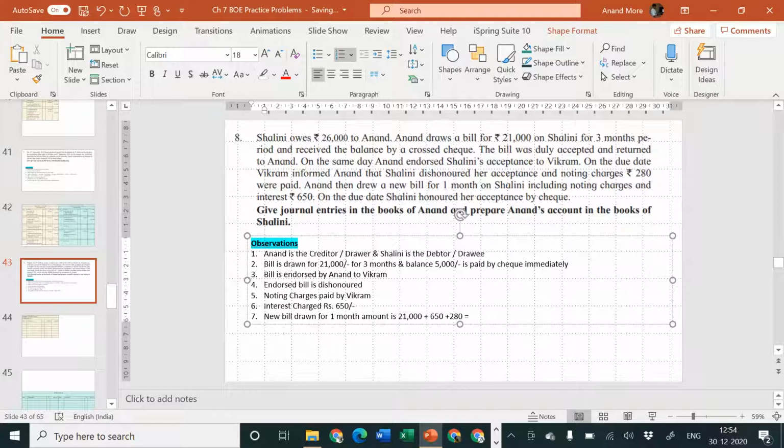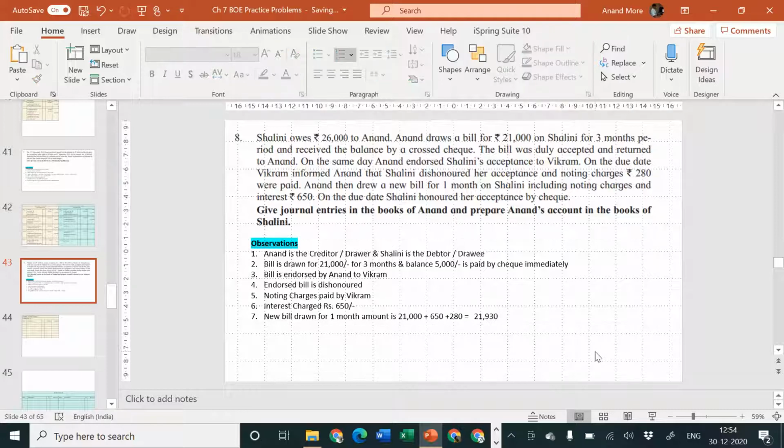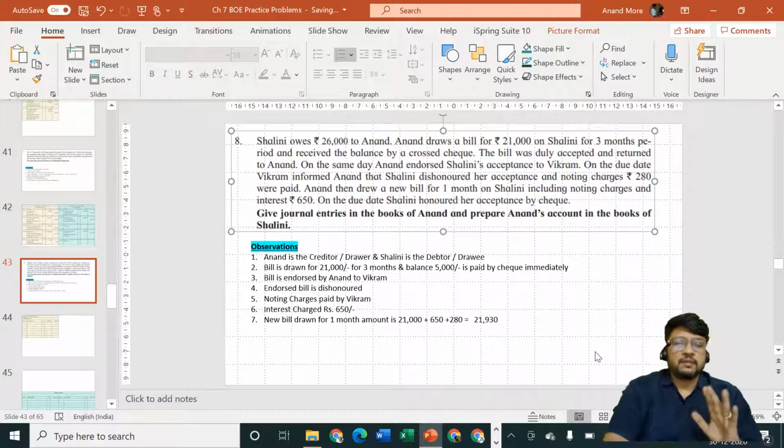21,000 plus 650. Please calculate on your own. Do not depend upon me. The more you calculate, the easier it will be for you to get the answers correctly in the examination. So the new bill amount is 21,930. So these are the things to be kept in mind, and they have asked us to prepare the journal of only Anand and Anand's account in the books of Shalini.